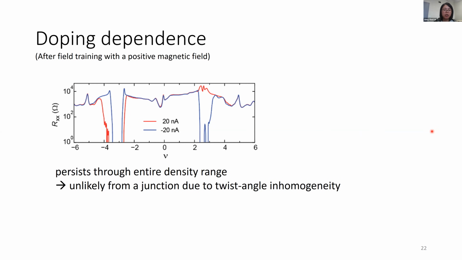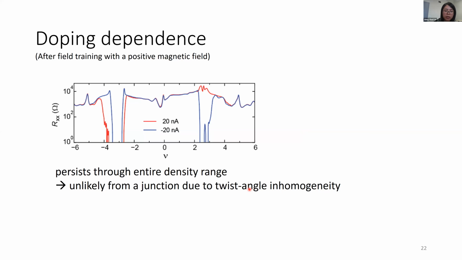And after coming back from a positive magnetic field, here we look at the density dependence, or the doping dependence, of this diode effect. The blue and red curves are taken at negative and positive 20 nanoamp DC bias, showing the resistance as a function of filling.